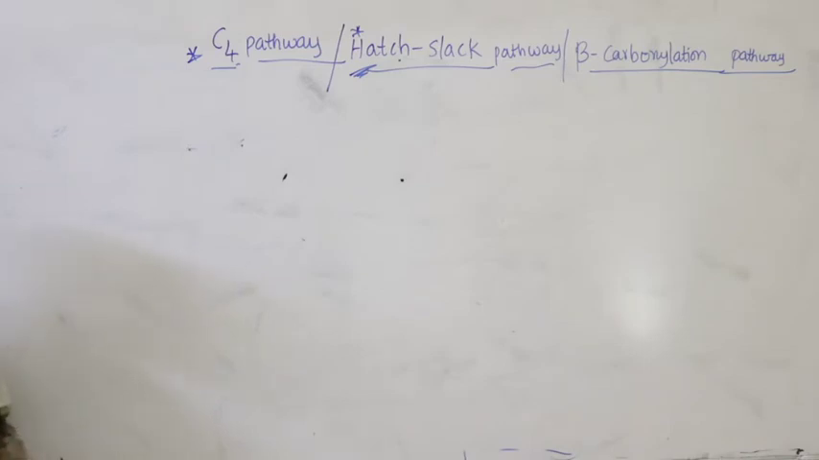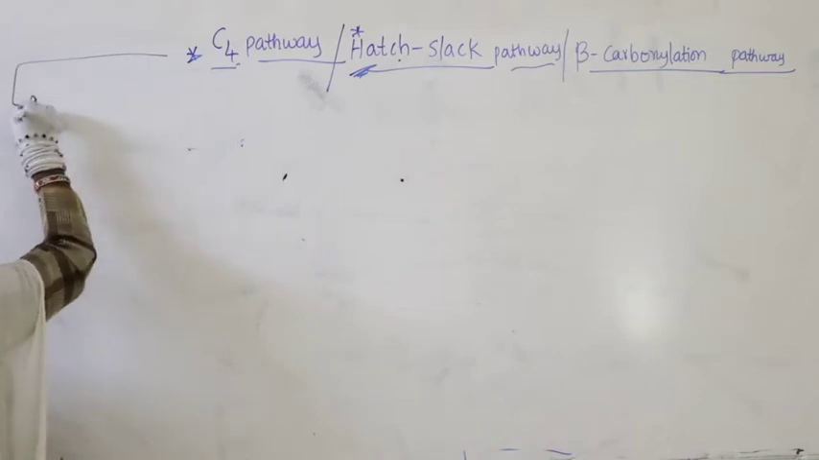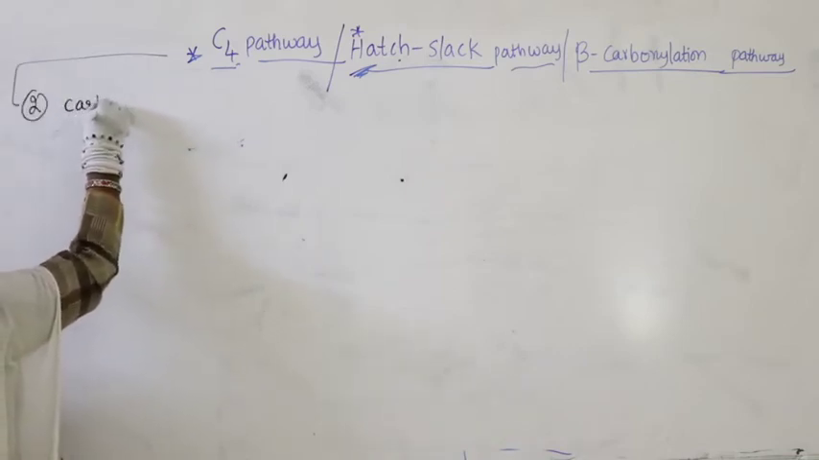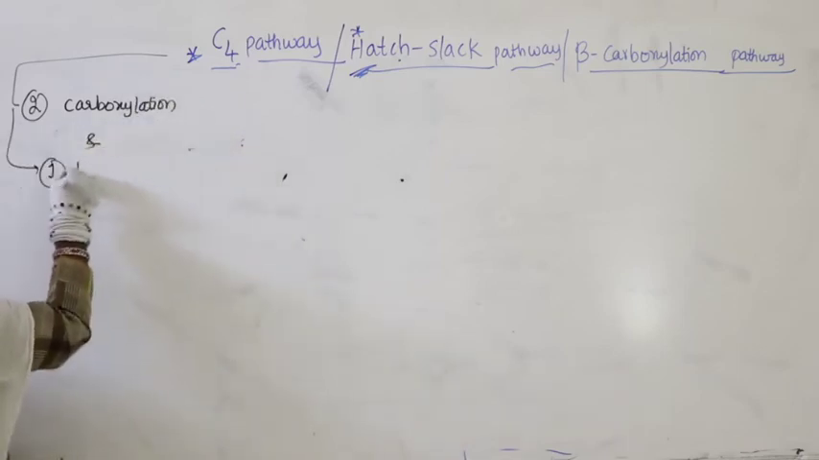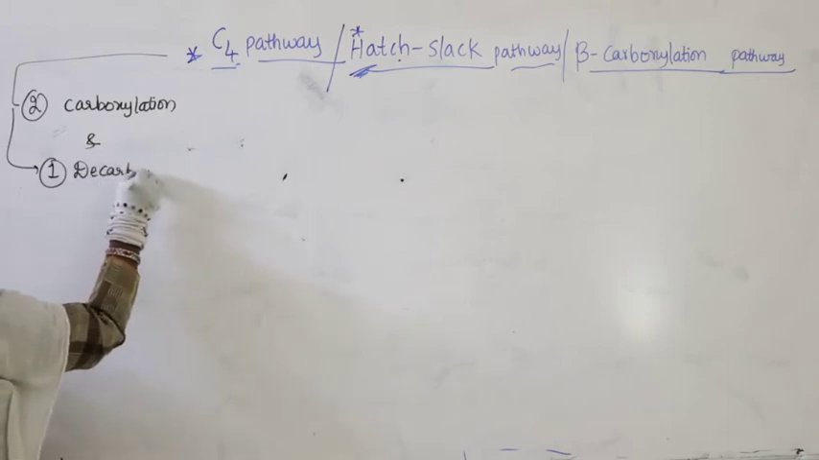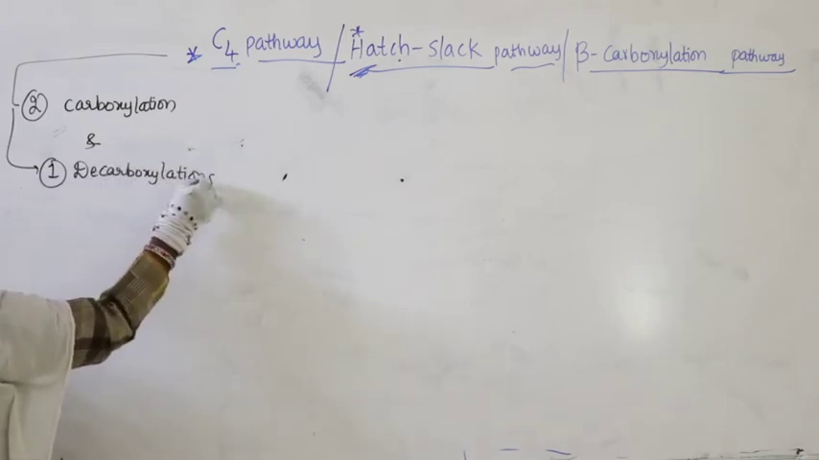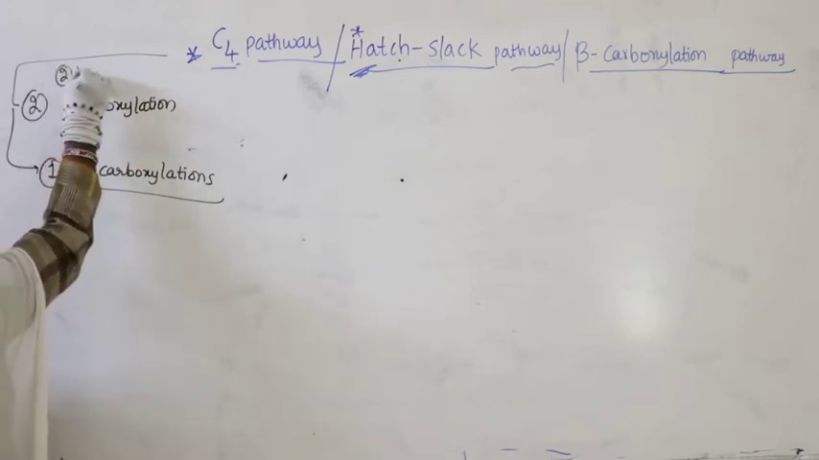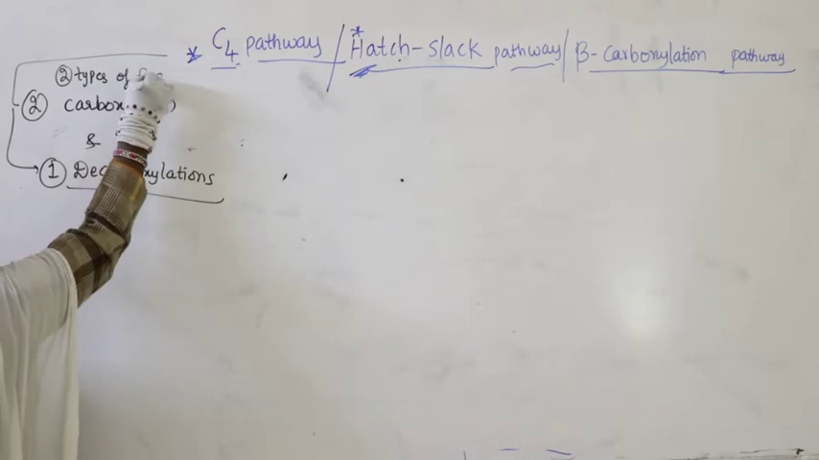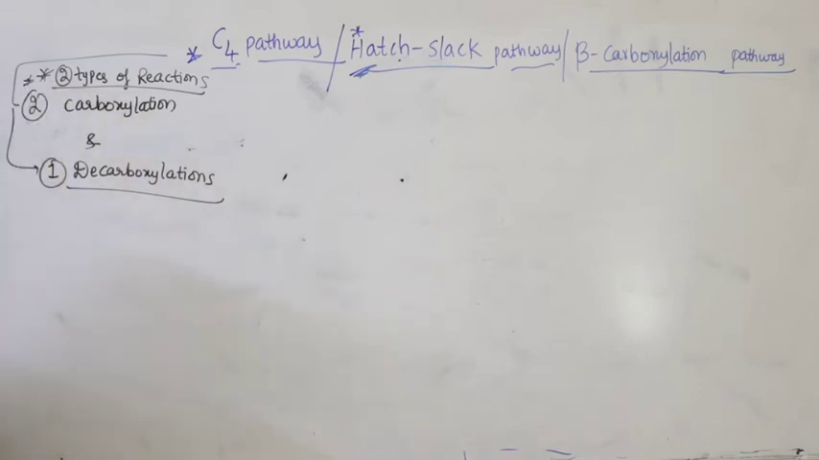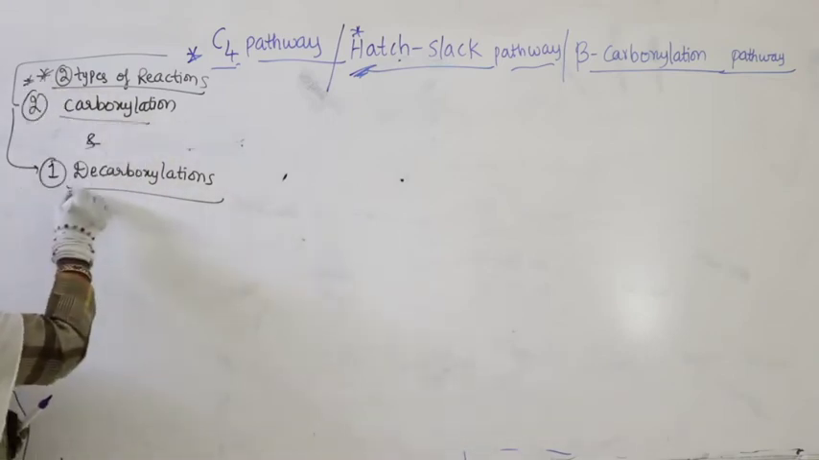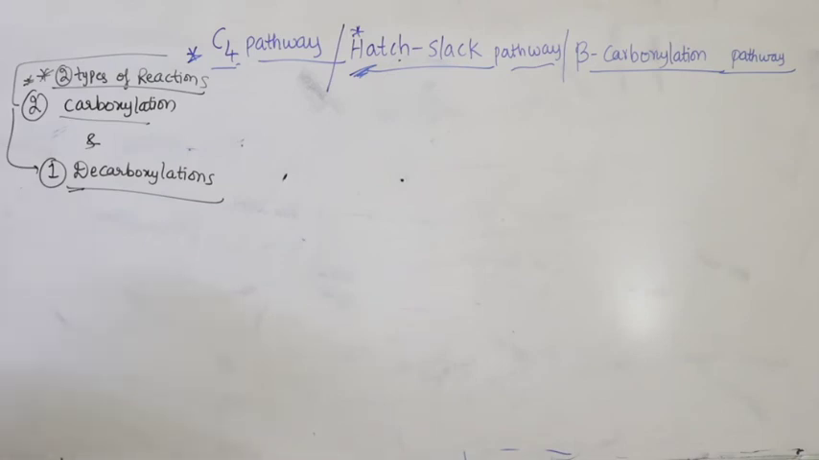So what are the things we discussed about this? Now here in C4 pathway, you know it very well, we find two carboxylations and one decarboxylation occurs, right. So here two types of reactions, but they are very important. In the total pathway, two types of reactions are very important, that is, one is carboxylation and the other one is decarboxylation. We discussed this, but again I am telling you it's very important.